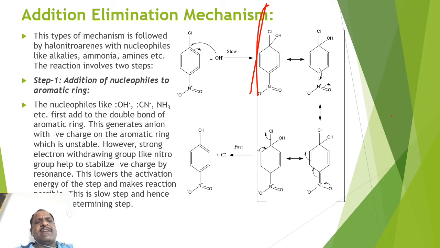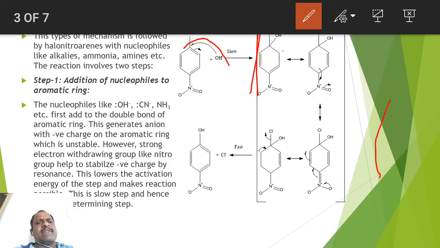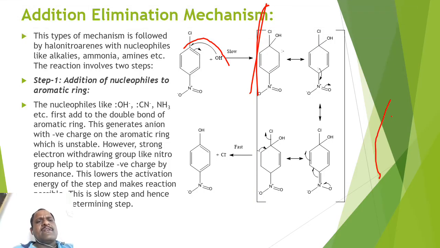So in this mechanism you can try to understand that the nucleophile will attack the carbon atom which has the chlorine attached. When the nucleophile attacks this carbon where the chlorine is attached, you will get a negative charge on the ortho position carbon.